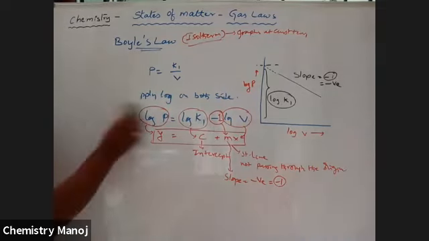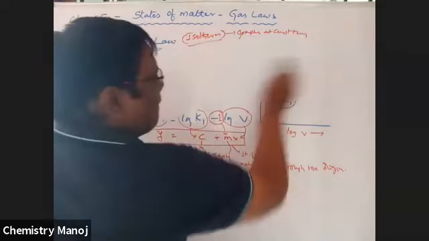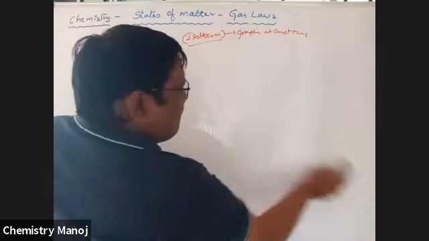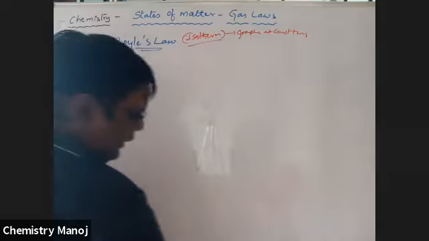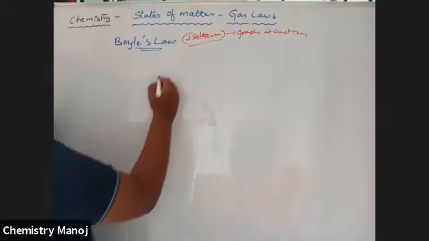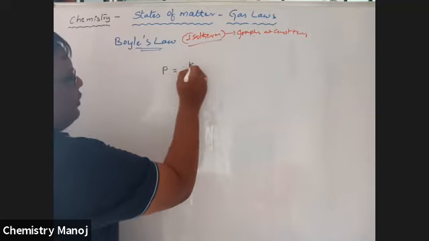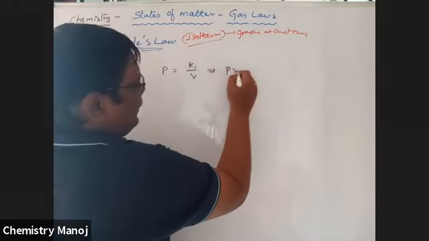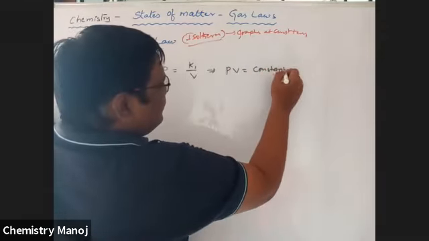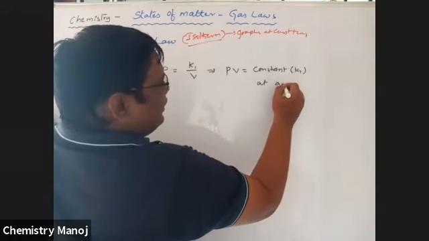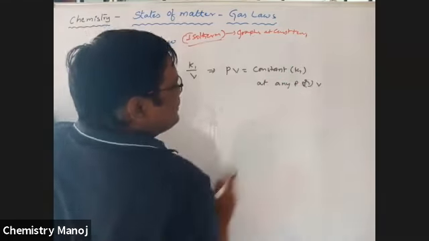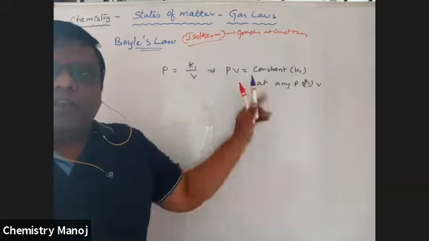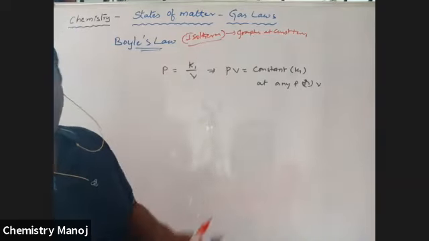Next, one more. We know pressure is equal to K1 into 1 by V. That is from Boyle's law. That implies PV is equal to constant. That is K1 at any pressure or volume. Whatever the pressure may be, PV is constant. Whatever the volume may be, PV is equal to constant, at constant temperature and for a given mass of gas.